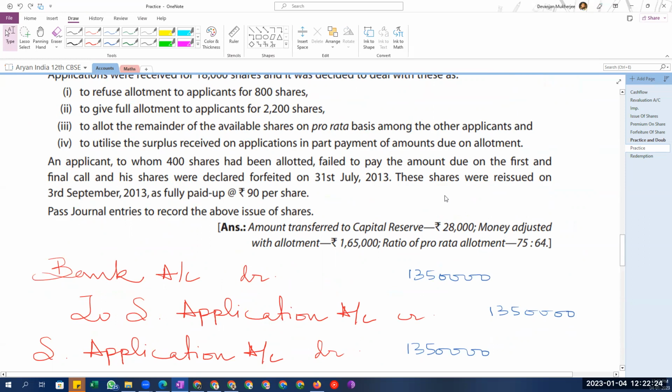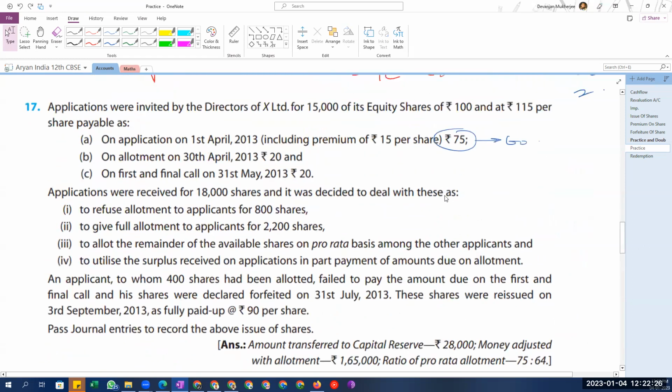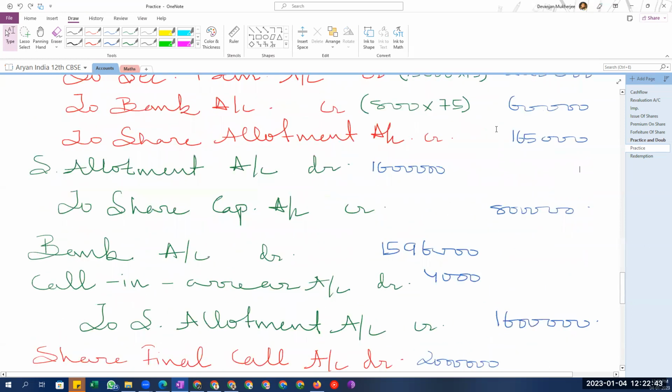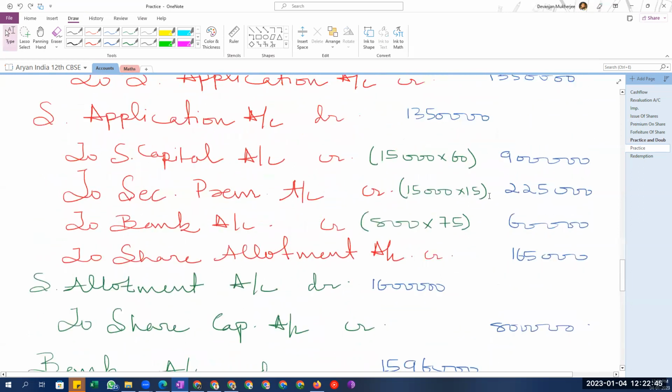Okay, so this is the basic idea. Any doubts on this part? Great. And here also you can check money adjusted with allotment, 1,65,000. Clear up to this?